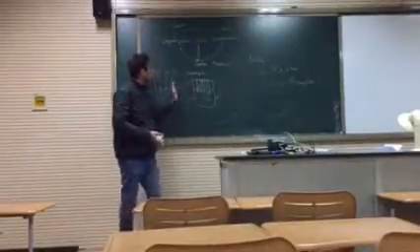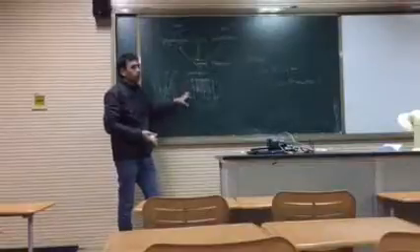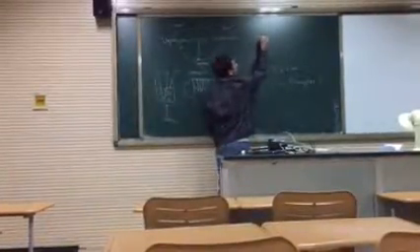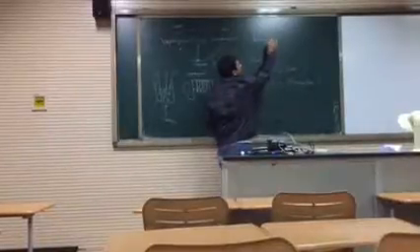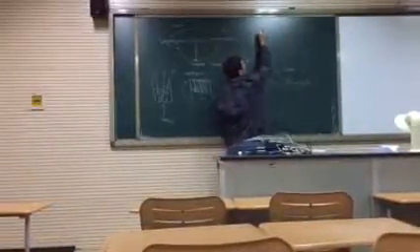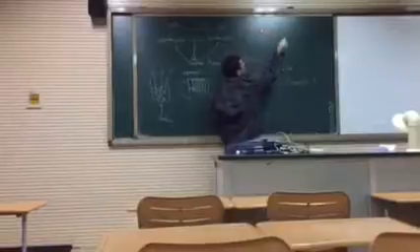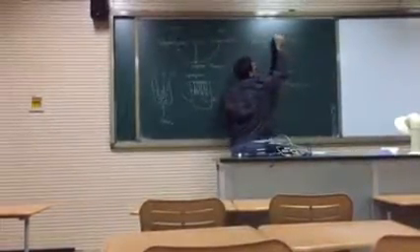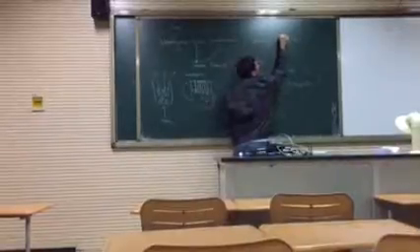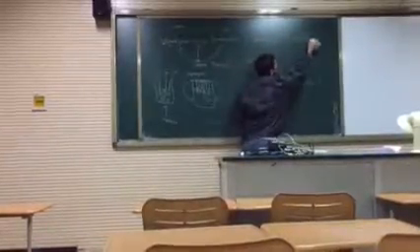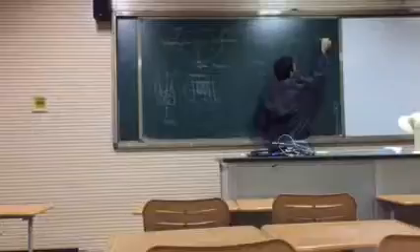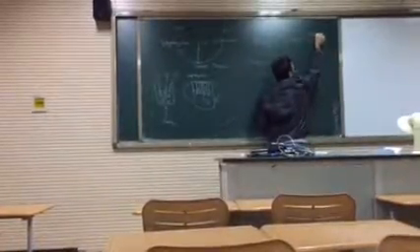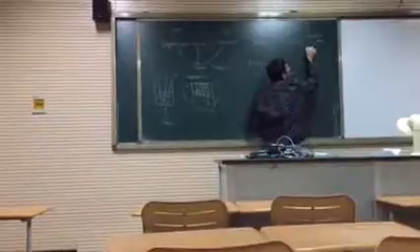So the change of a solid into a liquid is known as melting. And when a liquid changes into a gas, this is known as vaporization, or it might be known as boiling.